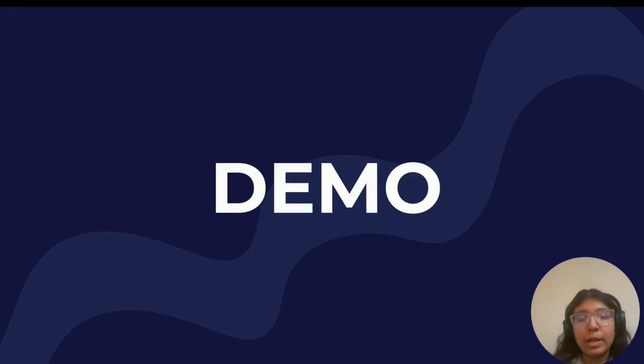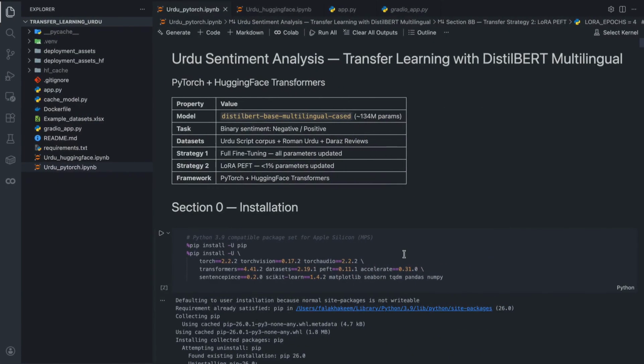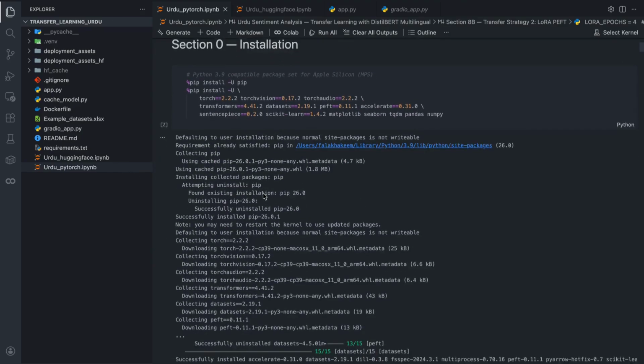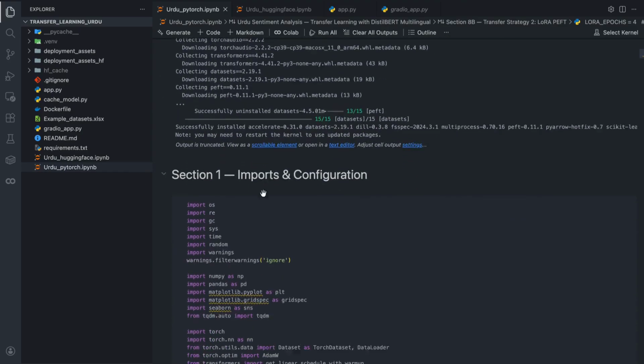Thank you. And I'll explain the code repository of our project. As you can see, it's pretty clean here. We only have 2 notebooks mainly: Urdu PyTorch and Urdu Hugging Face. This shows the implementation of the distributed model for both frameworks. For the PyTorch model, this one is more hands-on. We have a custom training loop defined here.